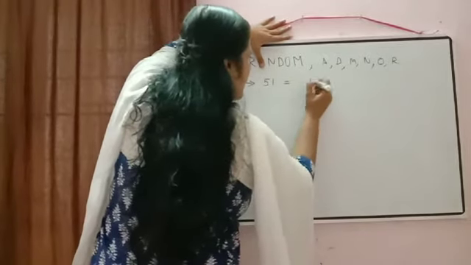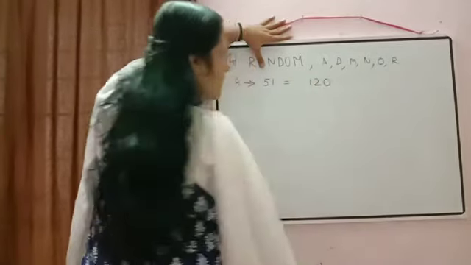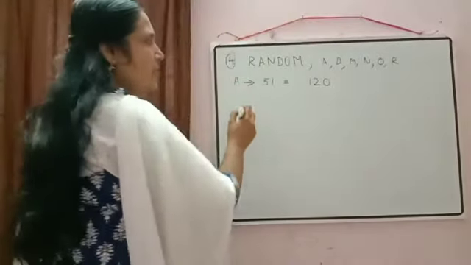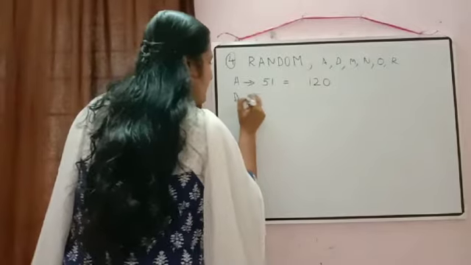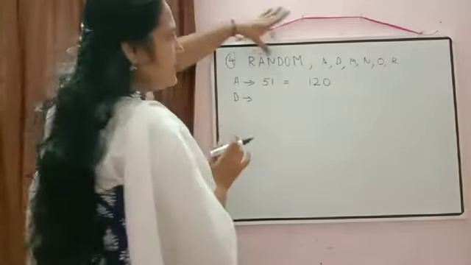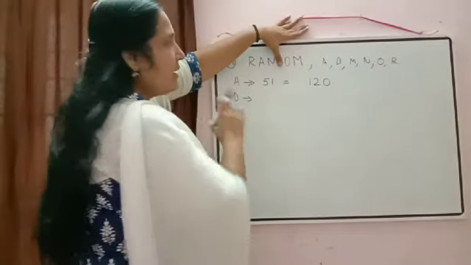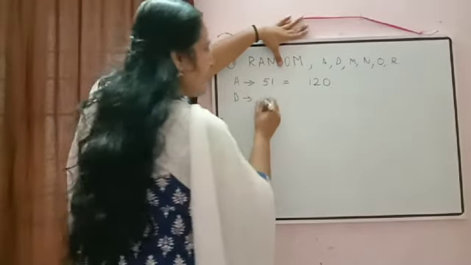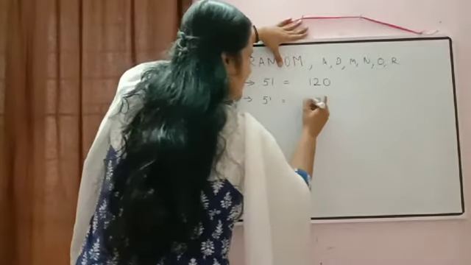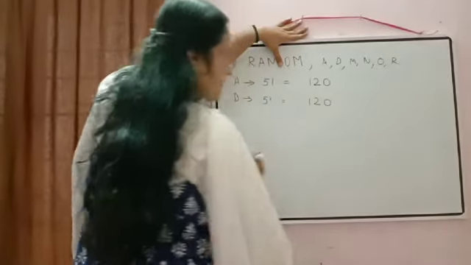So here only we can write down the answer also, 120. Then next, according to the dictionary order, D will come. So we'll write down here number of words starting with D, keeping D fixed now. Again 5 letters can be arranged in 5 factorial ways. So that also will be equal to 120.